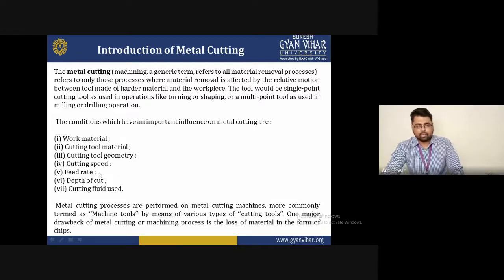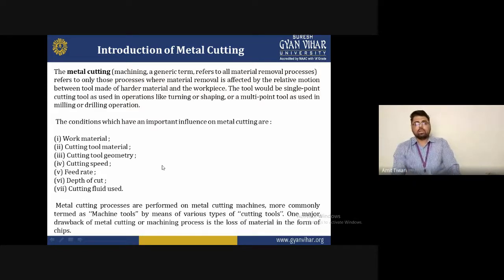Cutting speed and feed rate, after these, are the cutting parameters. I already told you that each and every parameter is dependent on the others, so you must keep that in mind. You identify how much cutting speed you require, how much feed rate you provide, and with a certain depth of cut. After that you will be able to understand how good machinability occurs under this type of condition.